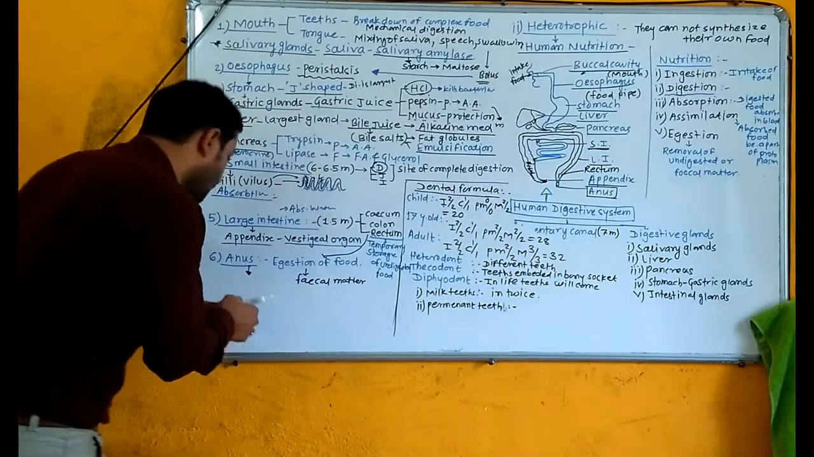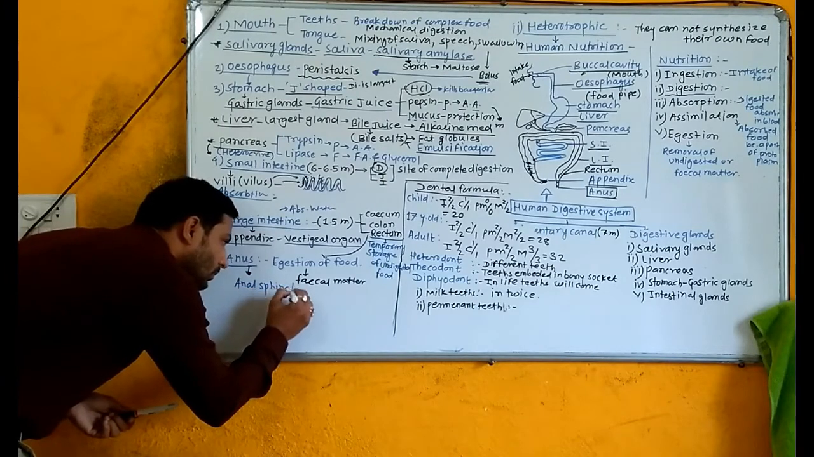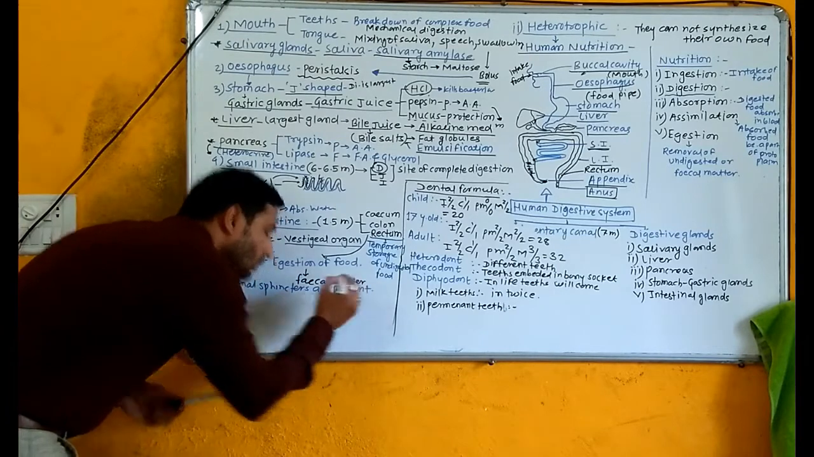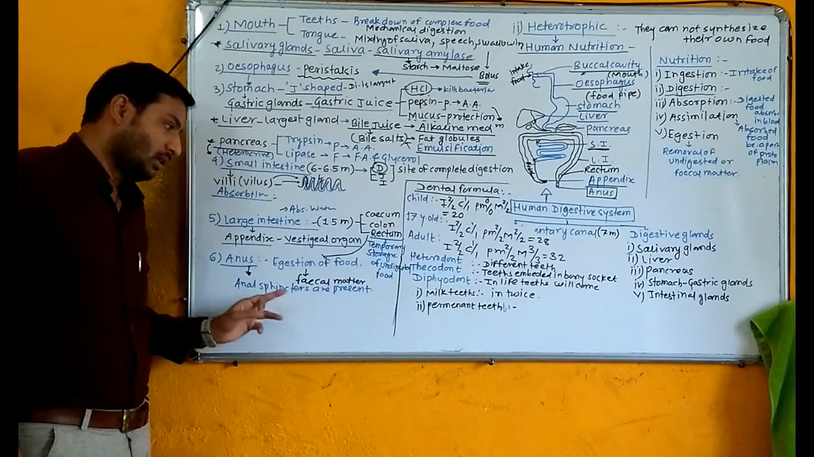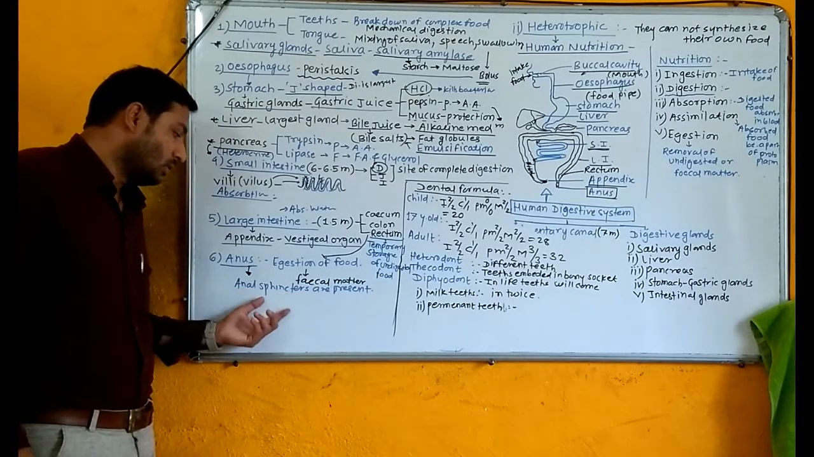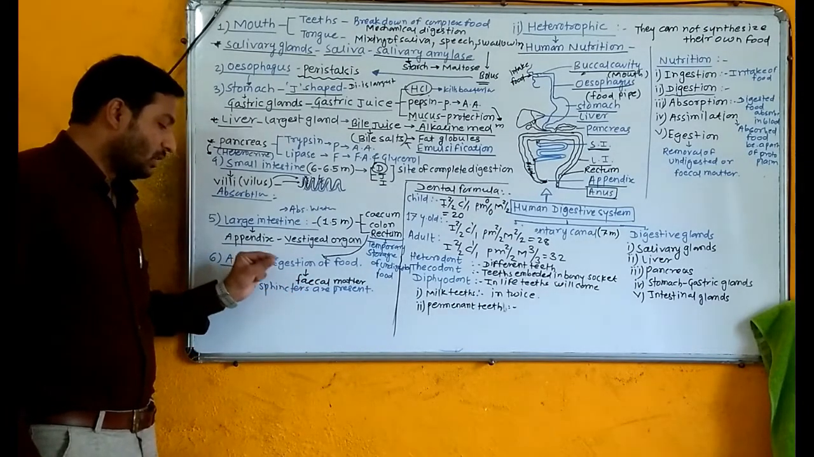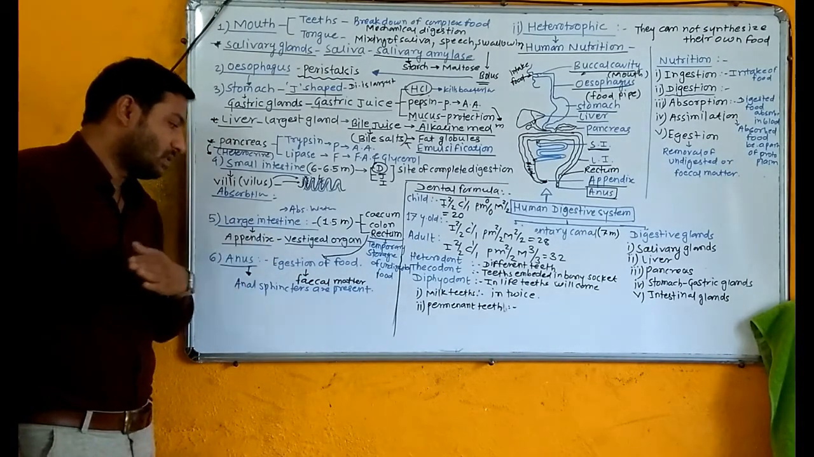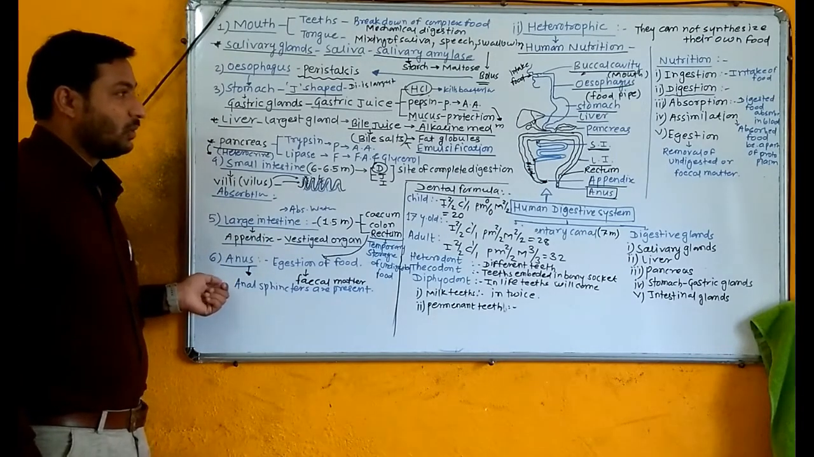Here anal sphincters are present. These anal sphincters help in the regulation and guarding of fecal matter. When these sphincters are open, the undigested food passes out through the anus. This is the end of nutrition.